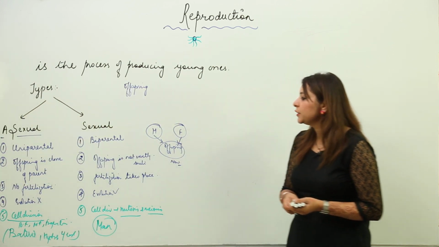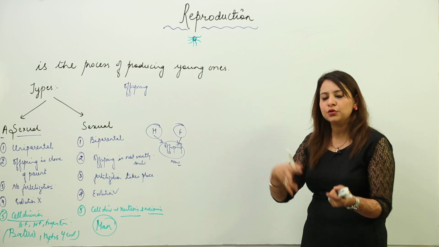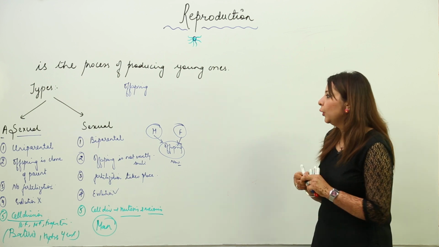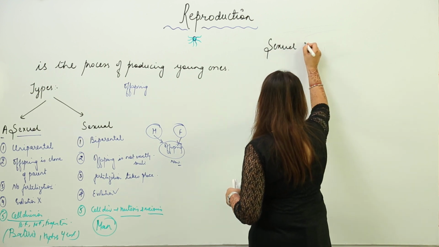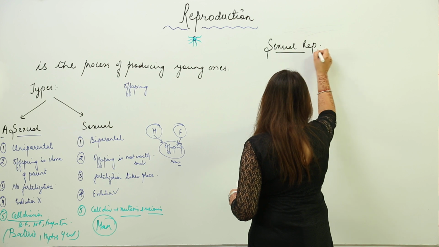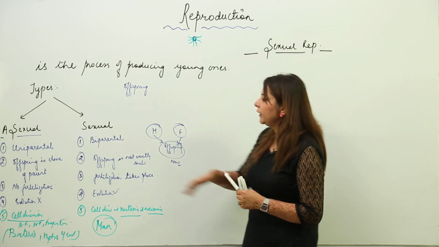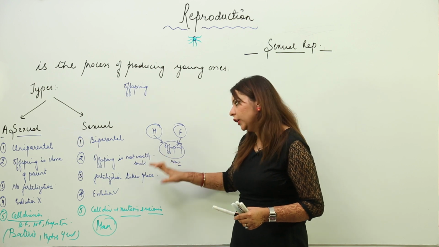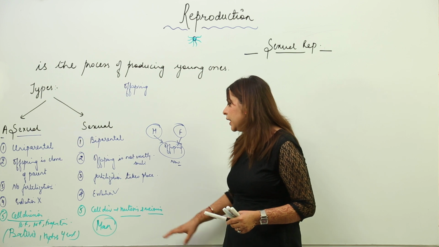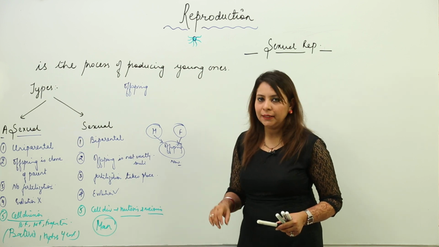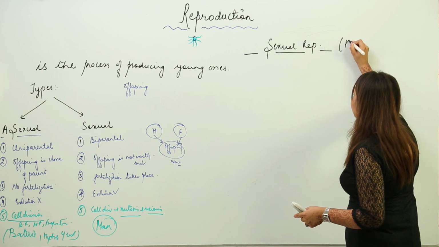Now what we will be doing is first starting with sexual reproduction and then we will come to asexual reproduction. So here we are starting with sexual reproduction. See what is there. In sexual reproduction, you already know it is biparental, offspring is not exactly similar, fertilization takes place, it leads to evolution, and cell division occurs by mitosis and meiosis, example man. So I am just going to explain sexual reproduction in humans first.